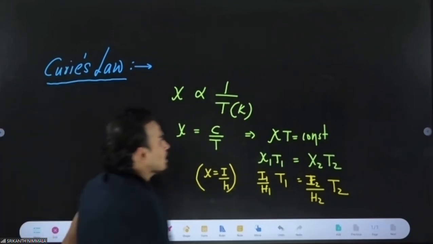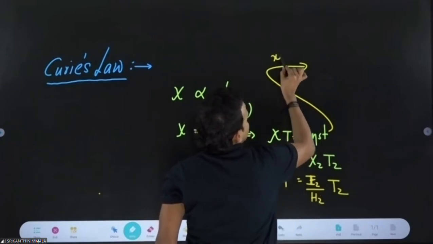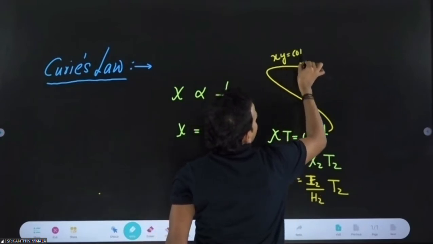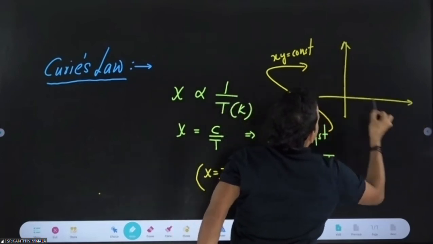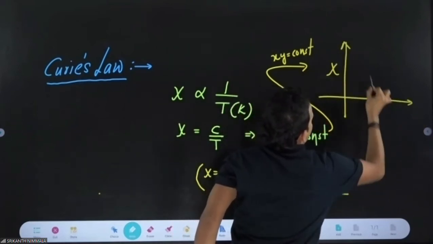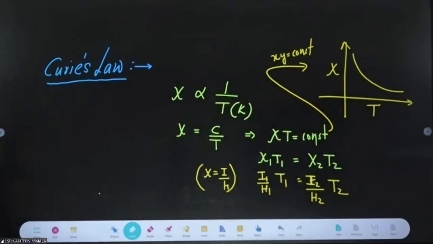If you draw the graph of Xi into T, since xy equals constant, the graph of Xi and T will be a rectangular hyperbola, like this.